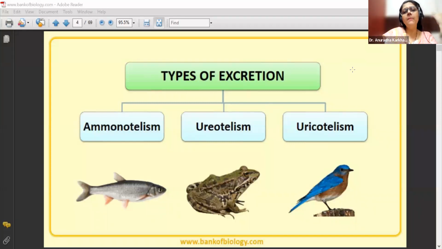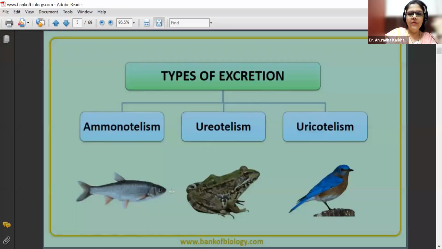It depends upon the adaptation, where that particular organism survives. If that organism is going to get ample water, it doesn't mind going ahead with ammonotelism, or ureotelism or uricotelism. So it depends specifically on where the organism is going to live. I hope you all have understood this.